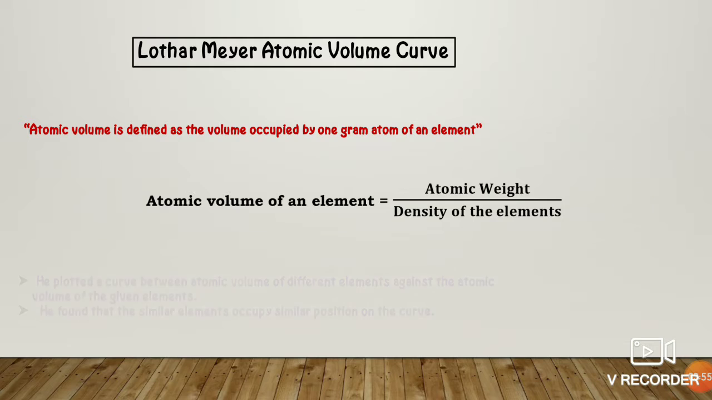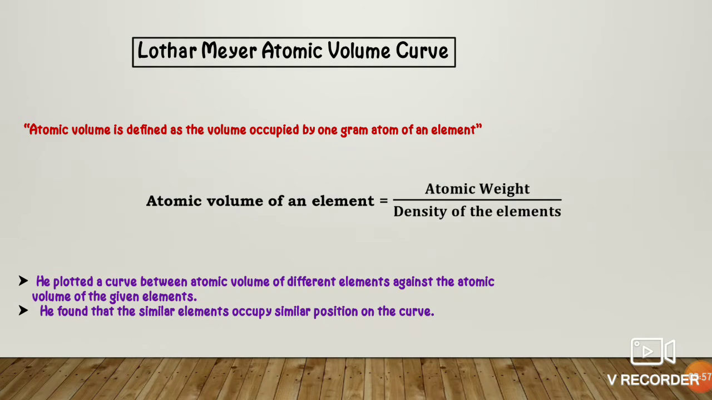Lothar Meyer plotted a curve of atomic volume against the atomic weight of the given elements, and he found that similar elements occupy similar positions on the curve. So you mark that word: similar elements. How it is similar, we're going to see in the next slide and next curve. So let's see the observations that we get from the Lothar Meyer curve.